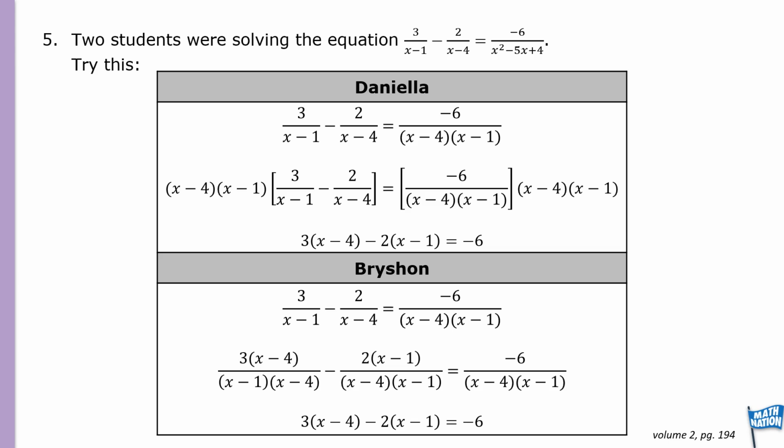So in this example, two students were solving the equation. We have 3 over x minus 1 minus 2 over x minus 4 equals negative 6 over x squared minus 5x plus 4. So we can determine what our common denominator is. Factor the x squared minus 5x plus 4.